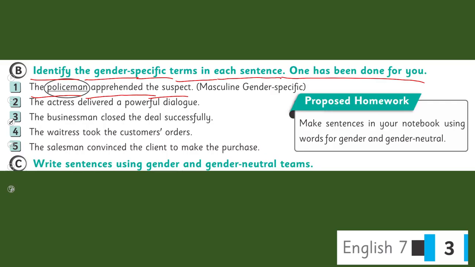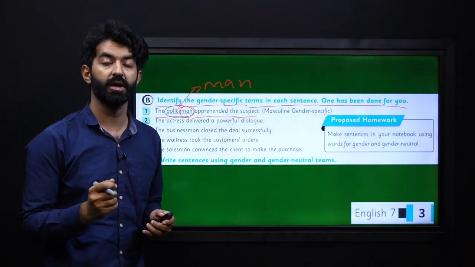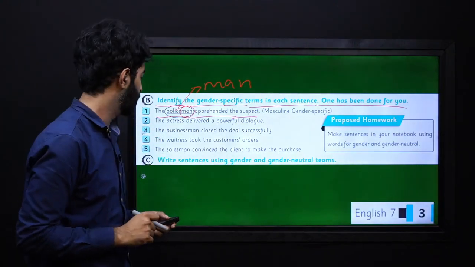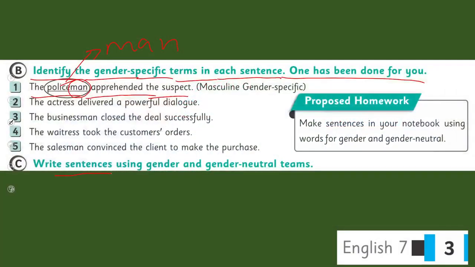We see that the word policeman has a masculine gender because the word man is used. So we can easily identify. Similarly, in the next sentences, you can easily find out whether it's masculine gender, feminine, or no gender at all. Also, you will write sentences using gender and gender neutral terms.